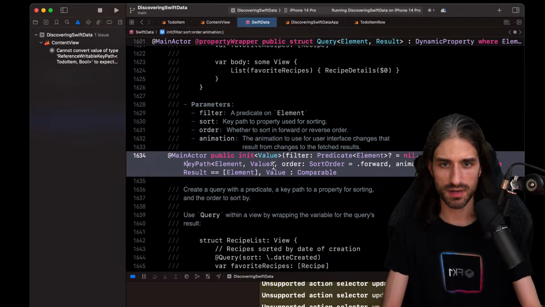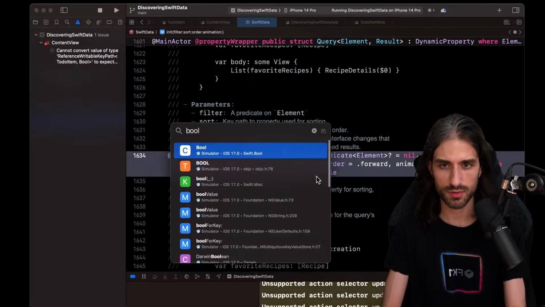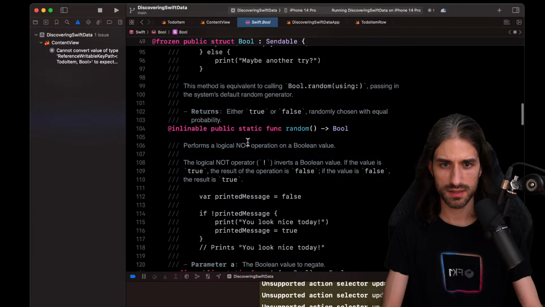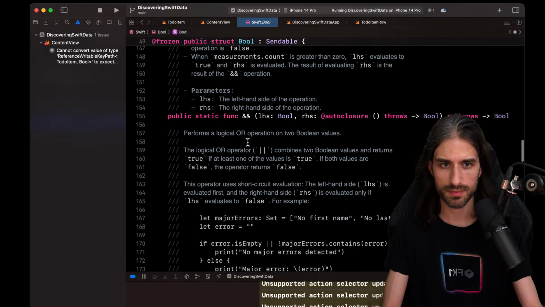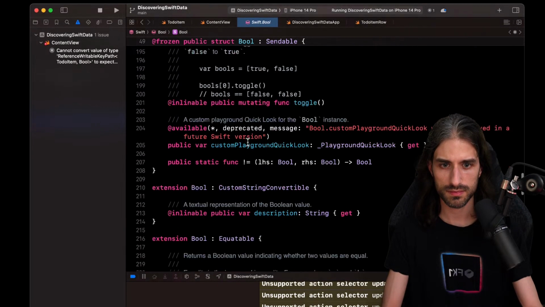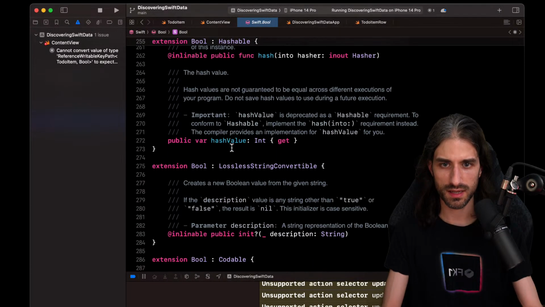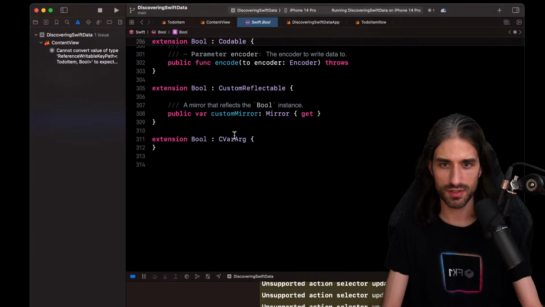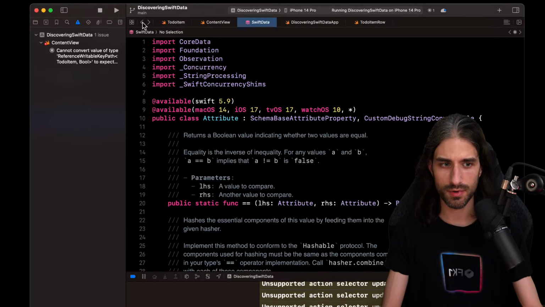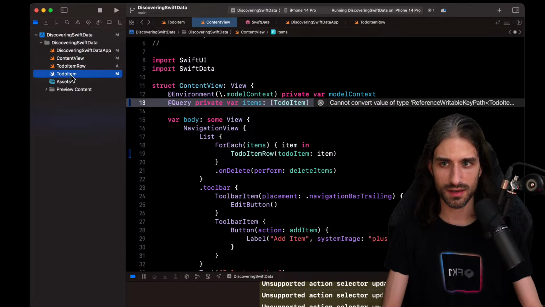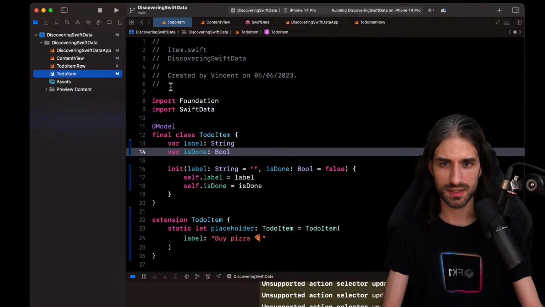Yes, it's just a key path and the value must be comparable. I don't know if bool is comparable. You know what? Let's try and check that. Okay, it's sendable, but maybe, I don't know if it's comparable. It's equatable, it's hashable, it's codable. Maybe it's not comparable. So I guess, you know what? Maybe I will just make it comparable, even though it's not.